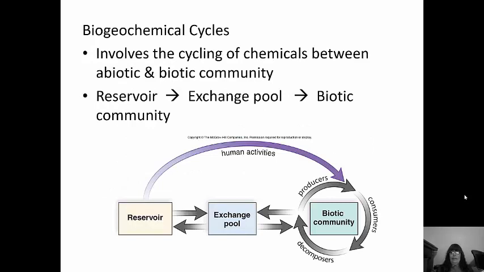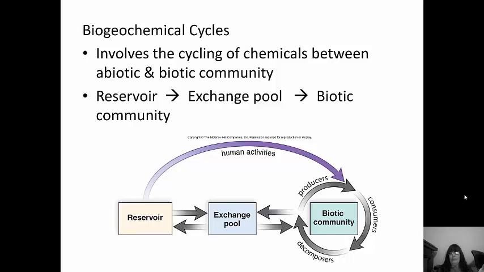So, biogeochemical cycles involve the cycling of chemicals between the abiotic and the biotic community. Now, this is something you need to know for your test, so remember it. It all starts with the reservoir. From the reservoir, it goes through the exchange pool to the biotic community. Now, remember, the biotic community is the living community. So you've got your producers, your consumers, and your decomposers.